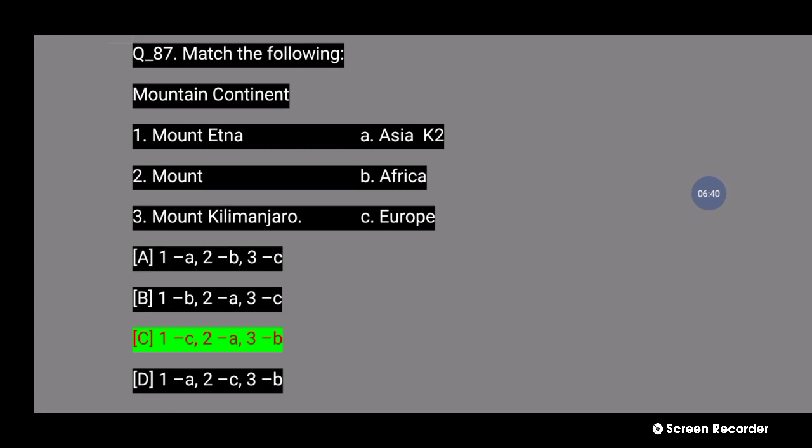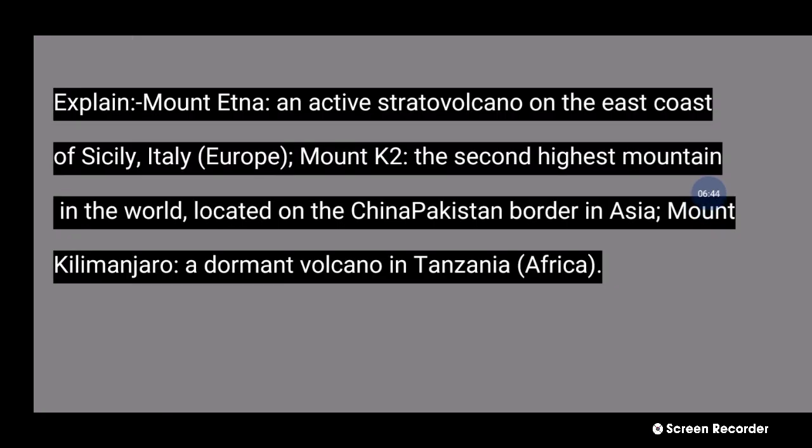87 number question explanation: Mount Etna is an active volcano on the east coast of Sicily, Italy, Europe. Mount K2, the second highest mountain in the world, is located on the China-Pakistan border in Asia. Mount Kilimanjaro is a dormant volcano in Tanzania, Africa. Next question.